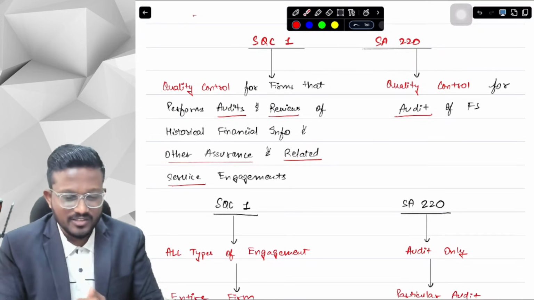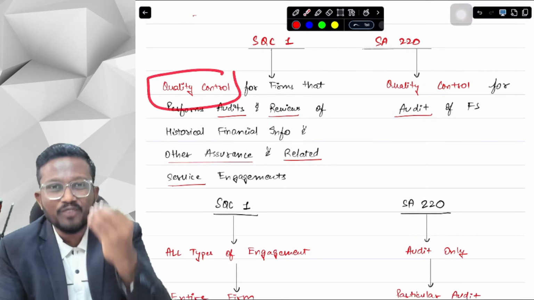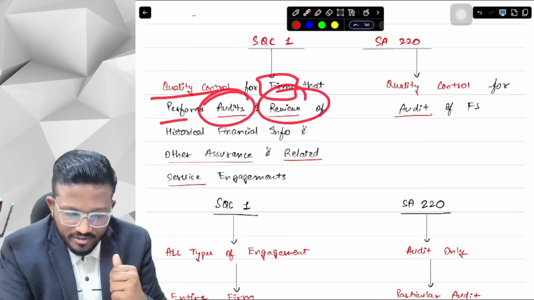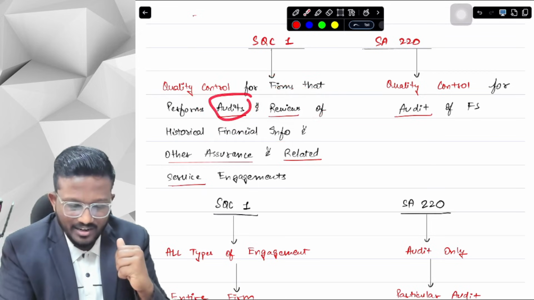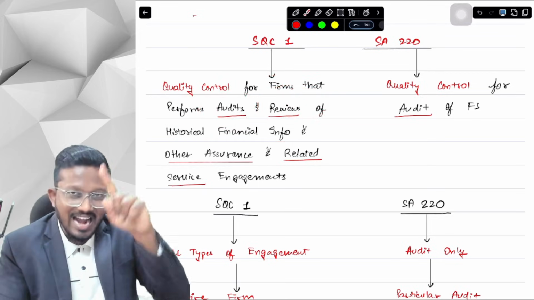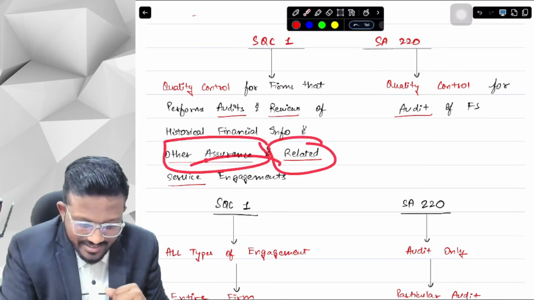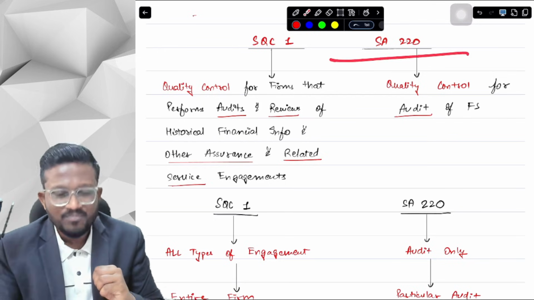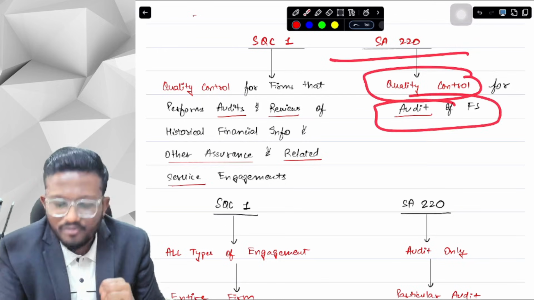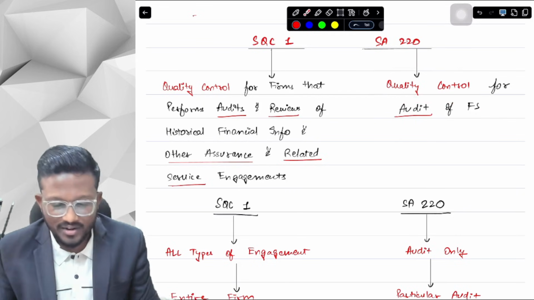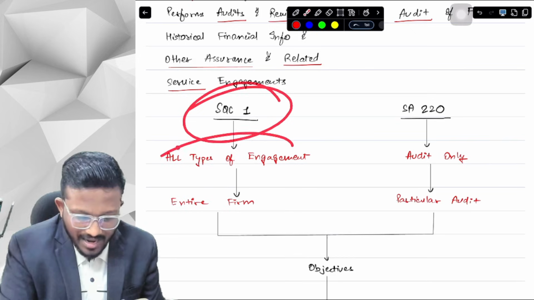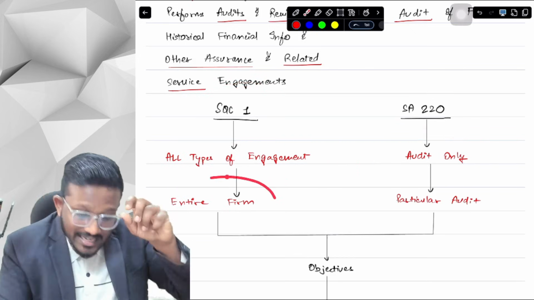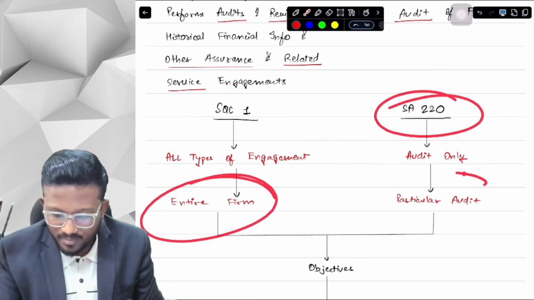The title of SQC1 is Quality Control for Firms that Perform Audit, Review of Historical Financial Information, and other assurance and related service engagements. So 4 types of services are covered in SQC1. Talking about SA220, Quality Control for Audit of Financial Statements, it just talks about audit of financial statements. So SQC1 applies to all types of engagements, SA220 applies to audit only. SQC1 applies to the entire firm, while SA220 applies to a particular audit only.